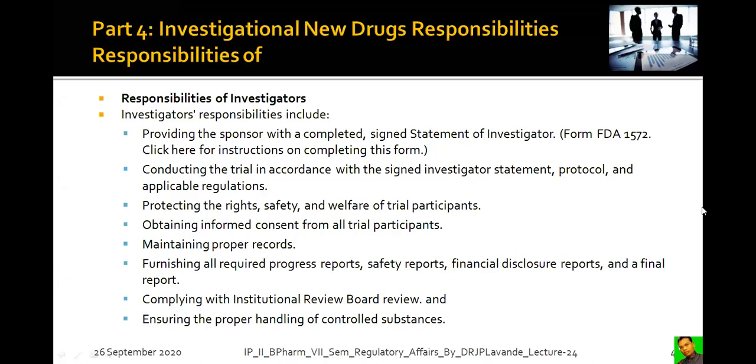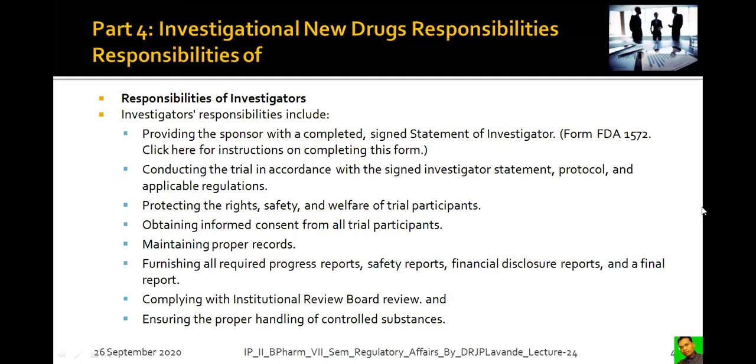So, healthy volunteers or the participants should be well informed. Without their consent, the study should not be carried out. At the same time, their safety is most important. If the drug is showing any kind of hazardous, harmful effects on the participant, the safety concern should be given prime weightage.